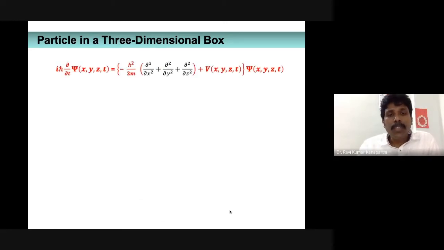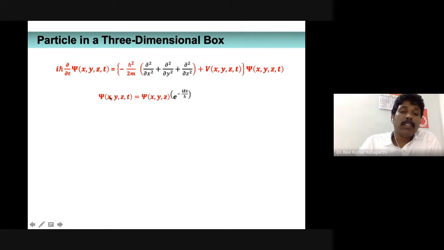Okay, so having known the Hamiltonian, we can substitute the Hamiltonian in the time-dependent Schrodinger wave equation, and we have to try to solve the time-dependent Schrodinger wave equation to obtain the wave function. Okay, and the total time-dependent wave function is going to be the wave function which exclusively depends upon the position variable, multiplied with the time component. You remember that psi of x comma t. This is something that we have solved already.